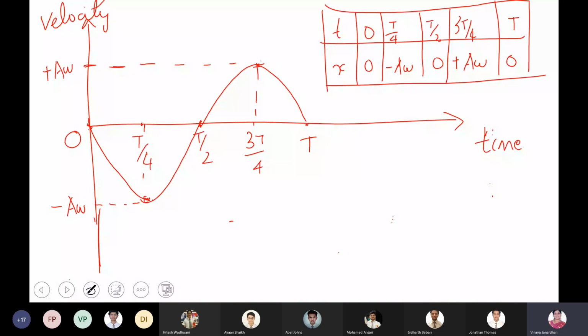Have you completed it, boys? Shall we go for acceleration?